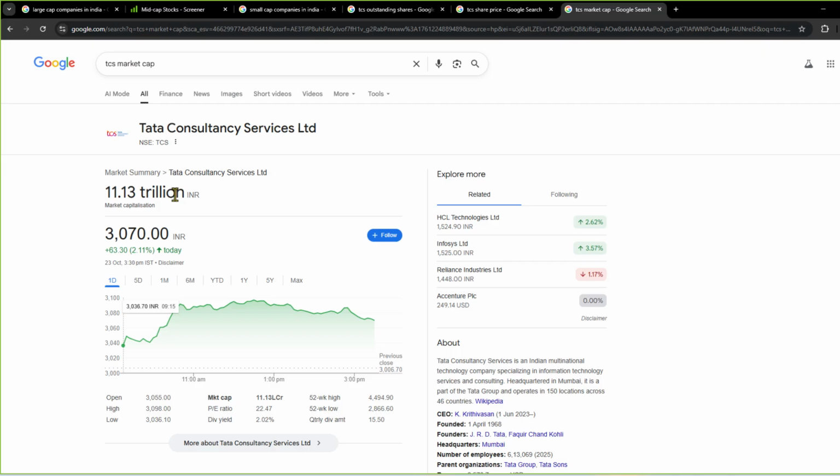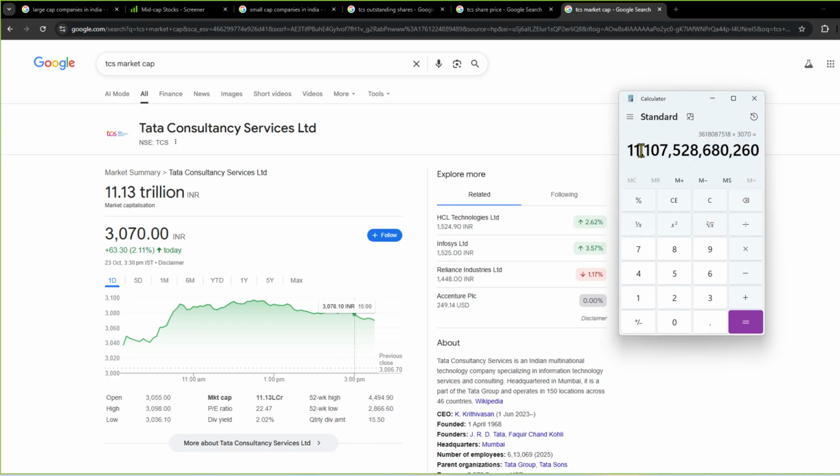How much is 1 trillion? 1 trillion is equal to 1 lakh crore rupees. So the market capitalization of TCS is 11.13 lakh crore rupees, which is the value that we got in the calculator.